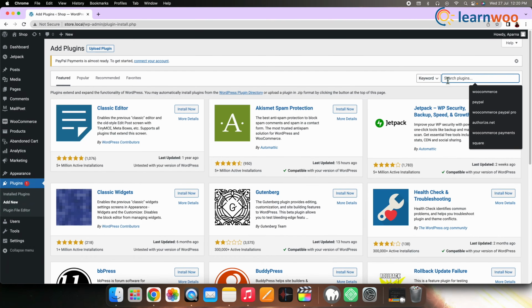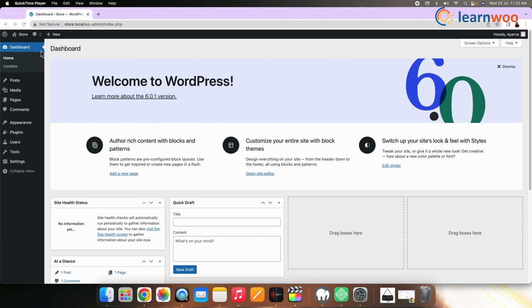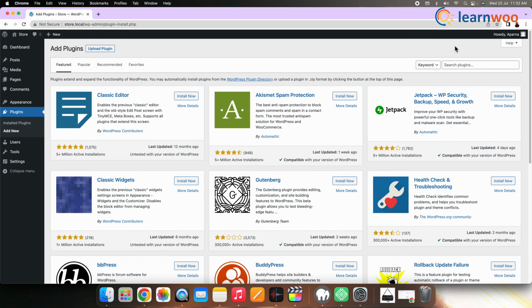It can be installed for free from the plugin search by typing WooCommerce or uploaded directly to your WordPress site. Here I will be searching and installing it. Well, for that, go to your WordPress dashboard, move to the Plugins tab, select Add New. On the search bar, add the keyword WooCommerce.